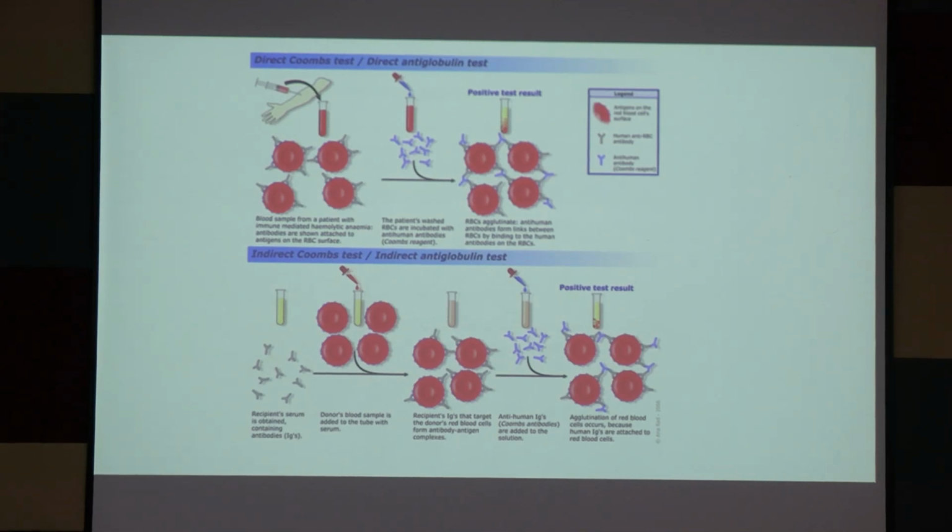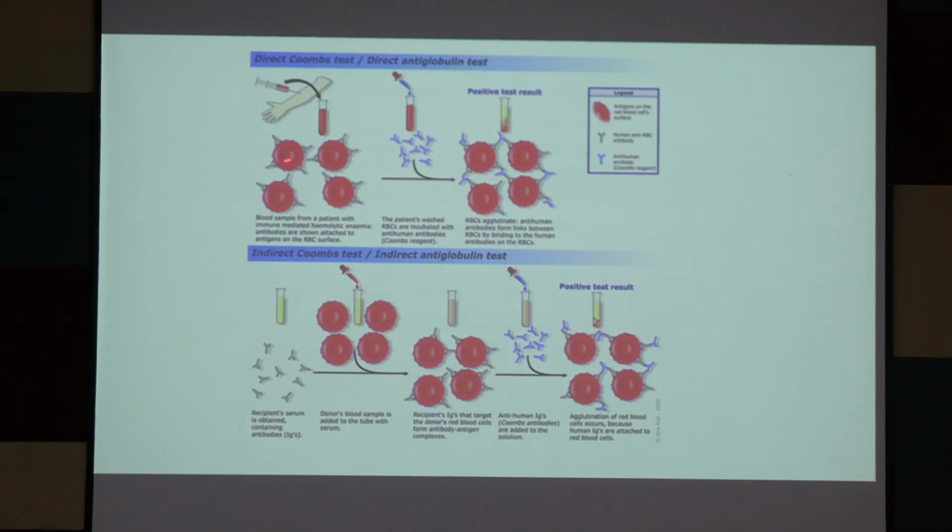What is the basic difference between direct and indirect Coombs test? In direct Coombs test, the antibodies are bound to the RBC molecule. We will check the antibodies bound to the RBCs. After that, we will add Coombs reagent. If there is agglutination, that means DCT is positive and antibodies are attached to the RBC molecules. But if antibodies are not there, there will be no agglutination, DCT will be negative.